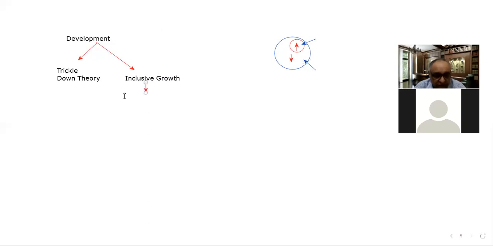One is that growth should benefit the people by and large. Any growth should benefit the common people by and large.